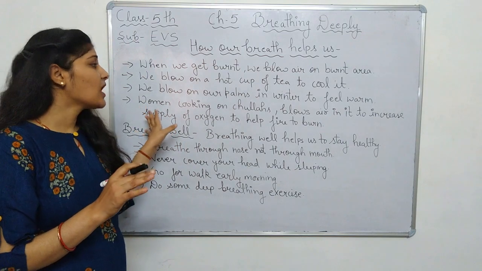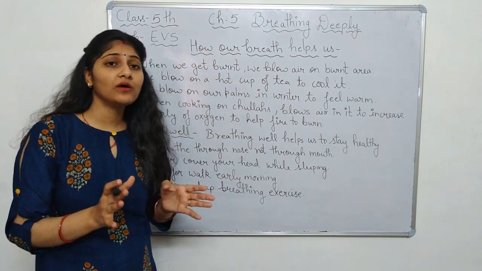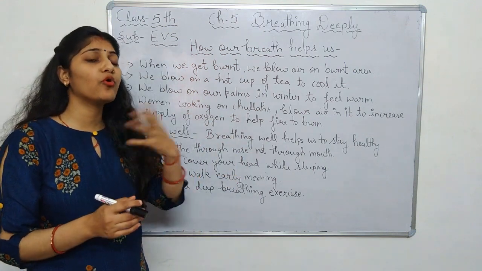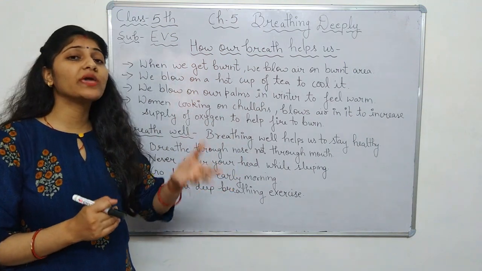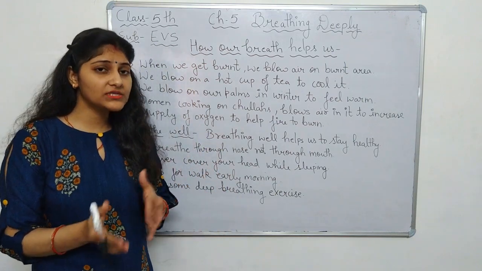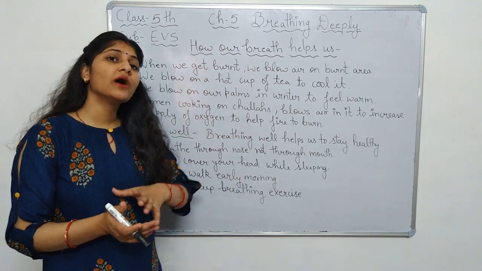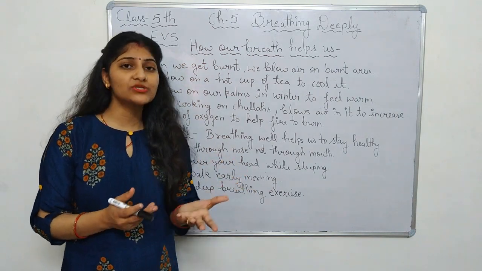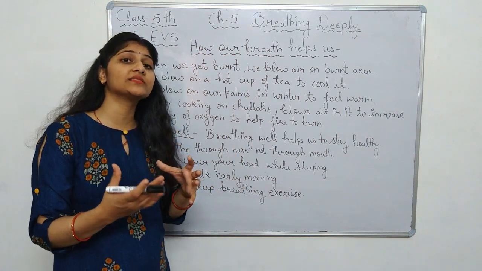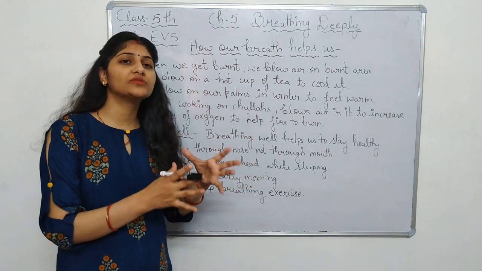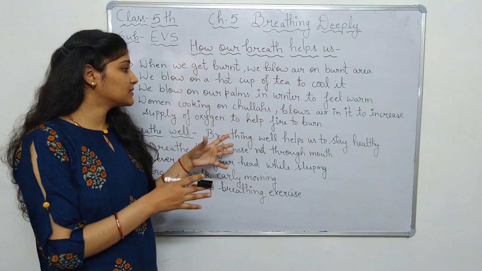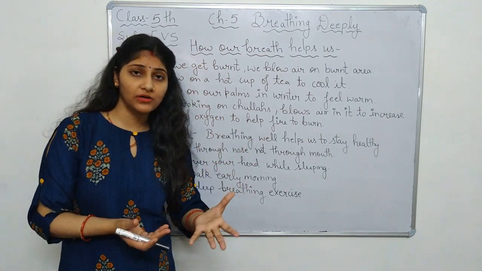Now next is, in villages, the women who cook on chulhas, they blow air into the chulha to make the cow dung pieces or the wood pieces burn. How does this happen? When the woman blows air on the piece of wood, she is indirectly increasing the oxygen supply to that piece of wood. Now the oxygen helps the fire to burn.